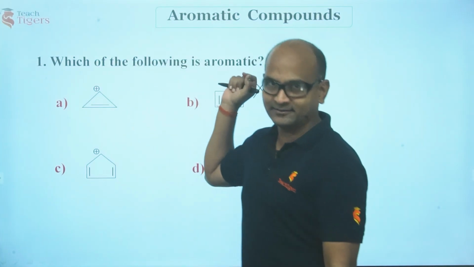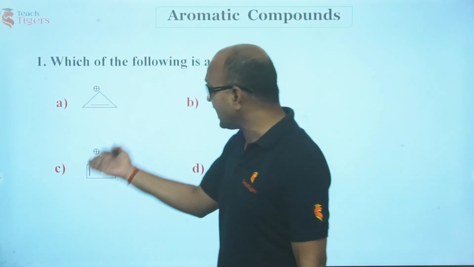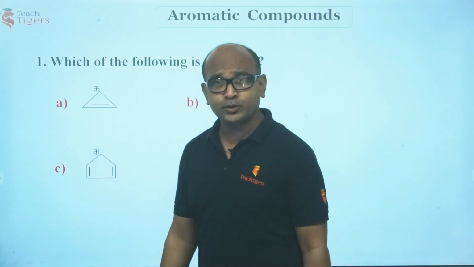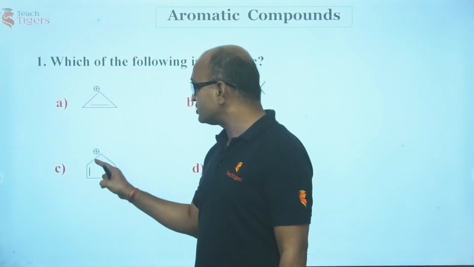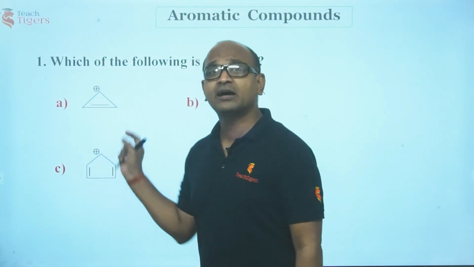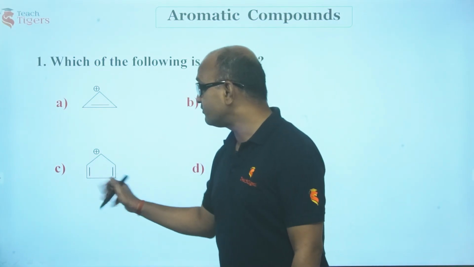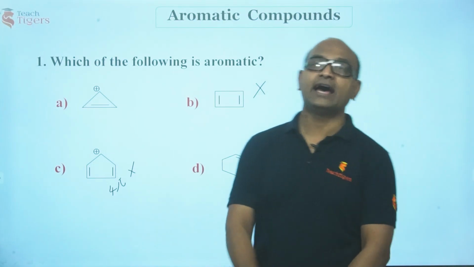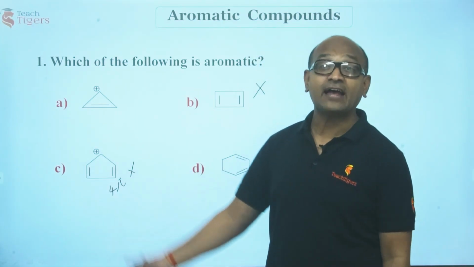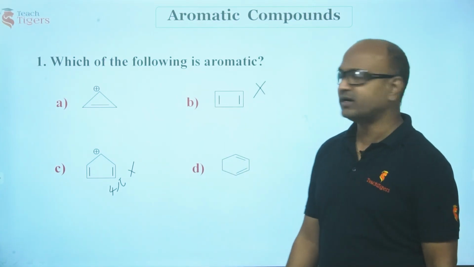Cyclopentadienyl carbocation. This is cyclic. This is planar because all the atoms have sp2 hybridization, and pi single bond pi, pi single bond positive charge, positive single. There are completely delocalized pi electrons. But how many? 1, 2, 3, 4. There are 4 pi electrons. No, this is not aromatic. Very difficult to exist. Even this is anti-aromatic, right?